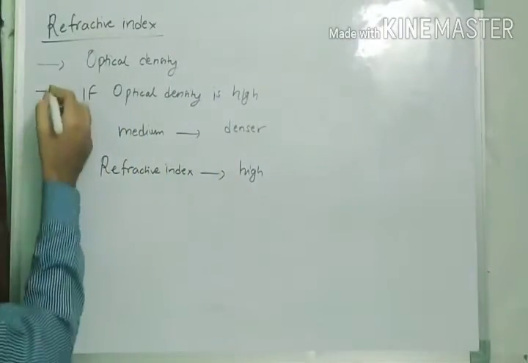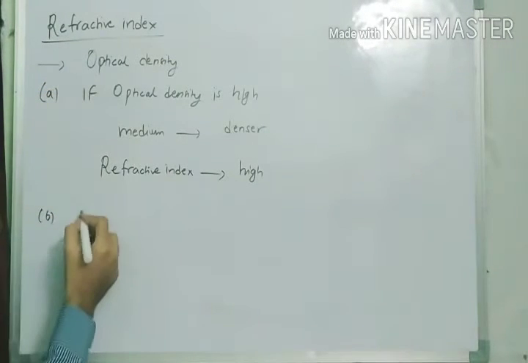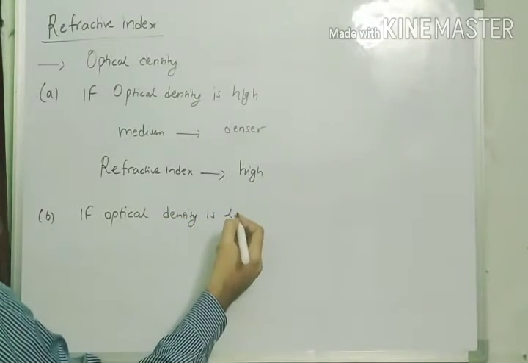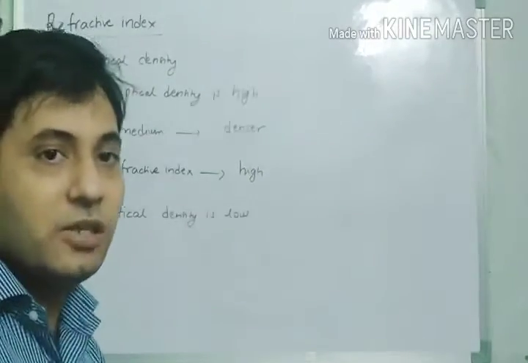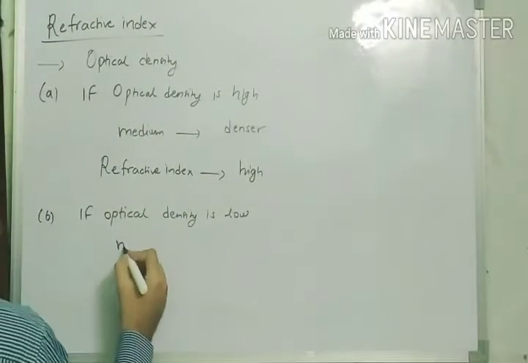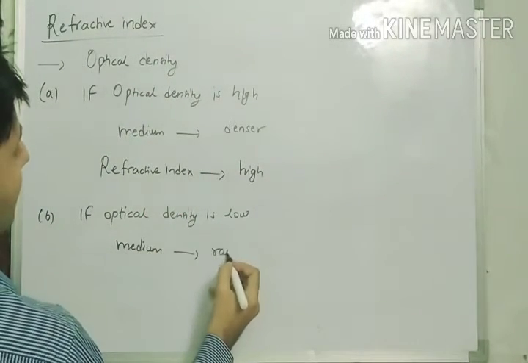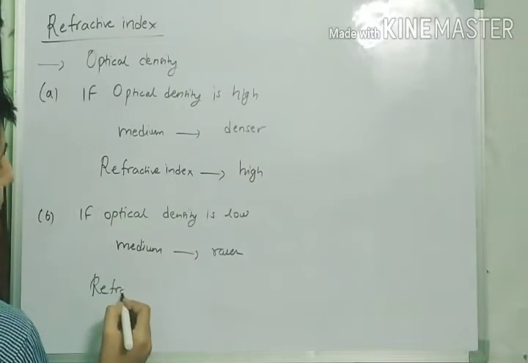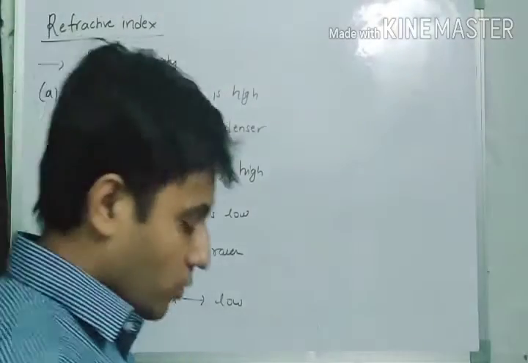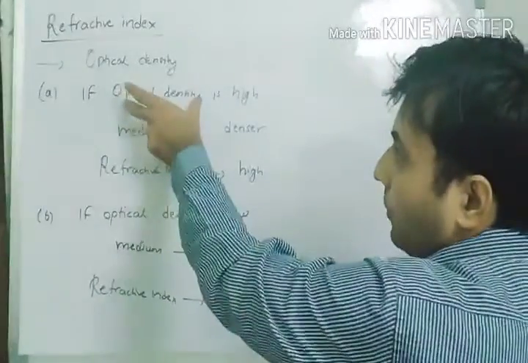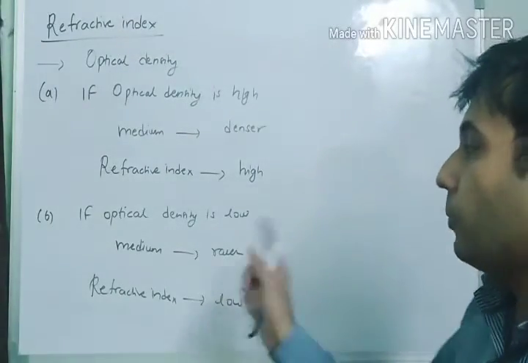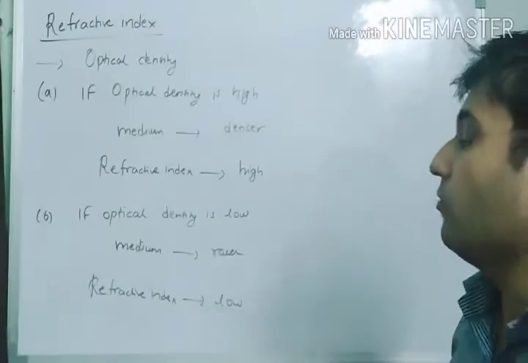Second, let's take it as case number 2. If the optical density is low, it means the material is not so dense compared to the previous one. In that case, the medium would be rare, and the refractive index would be low. So you have to learn that if optical density is high, the medium is denser and the refractive index is high, and if the optical density is low, the medium is rare and the refractive index is low.